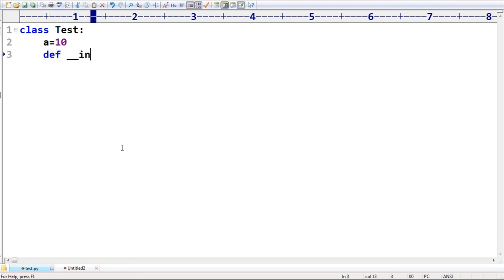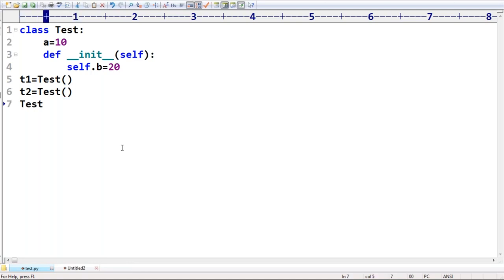def __init__(self), it is the instance method we have. self.b is equal to 20. Like this I'm taking, sir. Variables a and b are both there. Now my question: t1 is equal to Test, t2 is equal to Test. Maybe we may have covered this or not. If you covered it, well and good. Test.a is equal to 888 I'm taking. t1.b is equal to 999 I'm taking, sir.